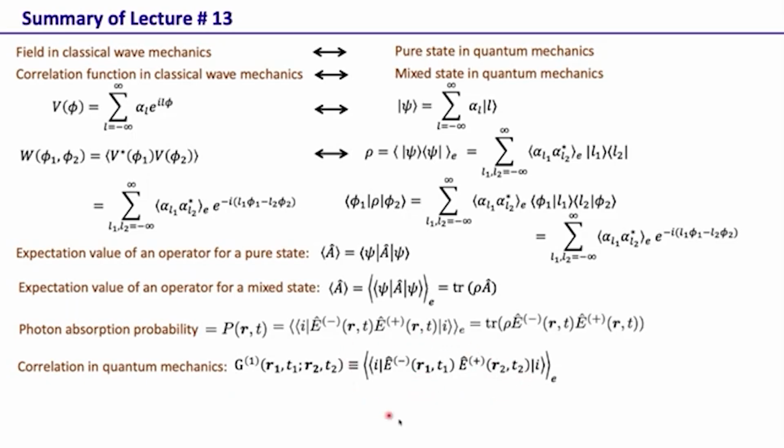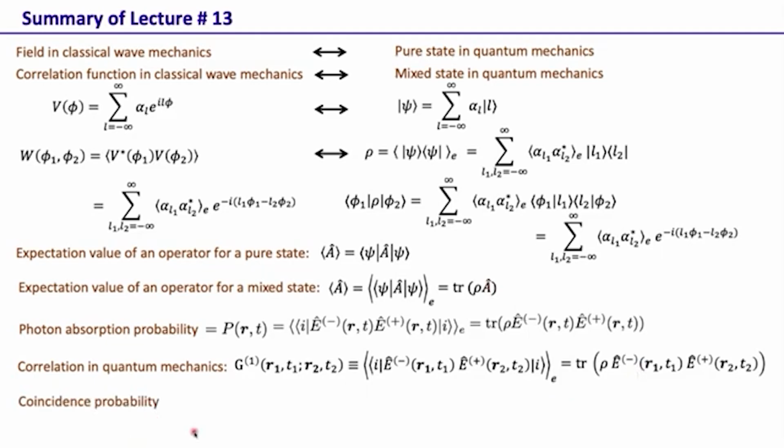So this basically represents the correlation between the fields at R1 T1 and R2 T2. Here we have asked what is the probability of detecting one photon. Again, this ensemble average is just the trace of this quantity. This is pretty much the same as every time: the second ensemble average is the trace of rho times whatever is the operator.